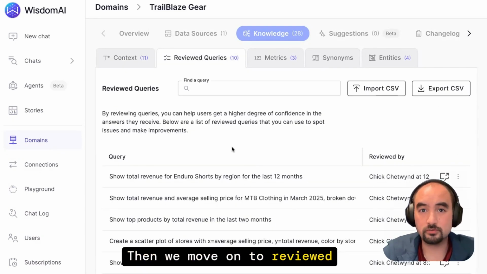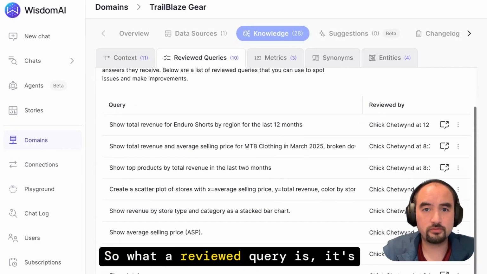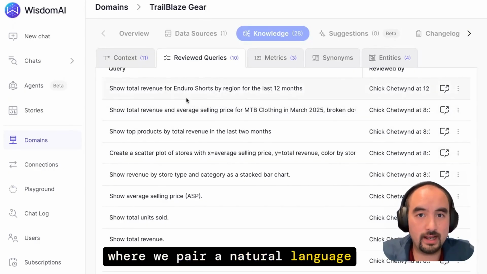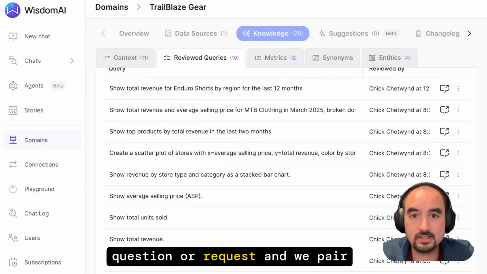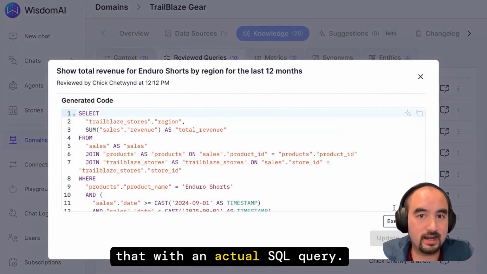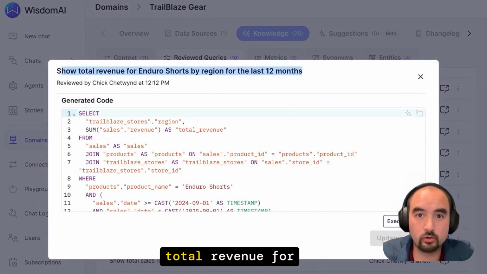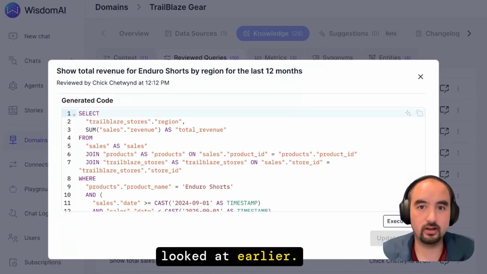Then we move on to reviewed queries. A reviewed query is where we pair a natural language question or request with an actual SQL query. So here we've got the question, show total revenue for Enduro shorts. This was the question that we looked at earlier.